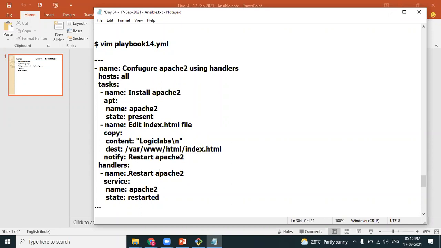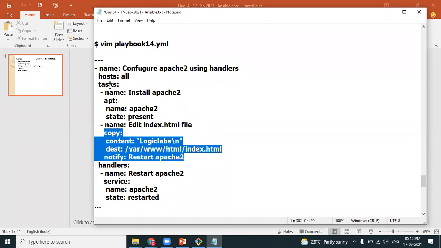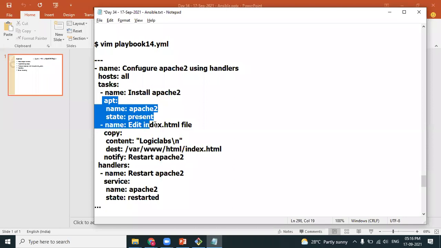The name of the handler can be anything. The name of the handler can be Anuj, Sunil, whatever it is. And then have you observed there's something called notify? Notify is there in which module? Copy module. It's not there in the APT module.